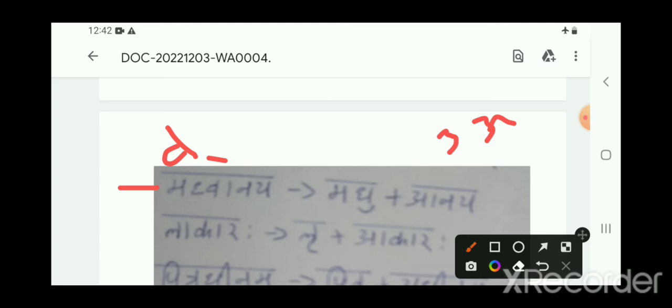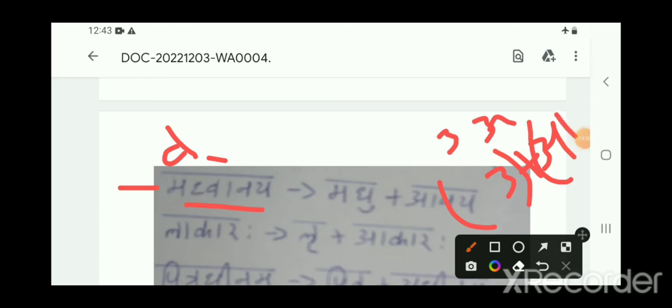Based on this expansion, we wrote this form: Madhvanaya, Vakara plus A. So U is the final letter of the first word, and A is the first letter of the second word. Madhu plus Anaya, then Madhvanaya will come. This is one example. I'll give you one more example.